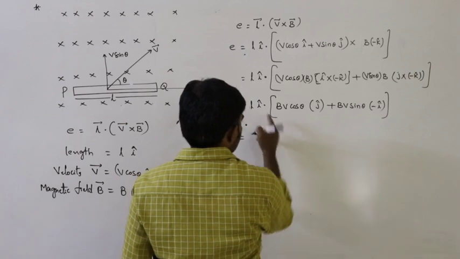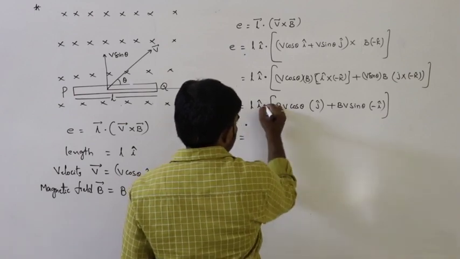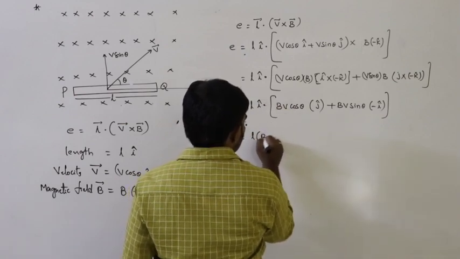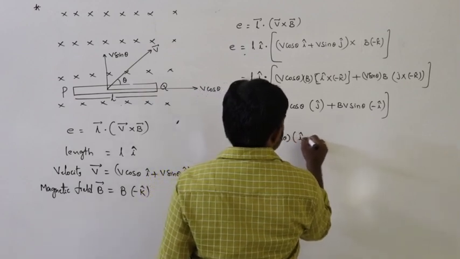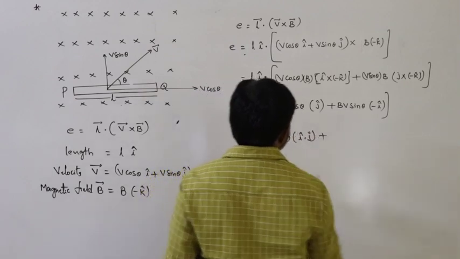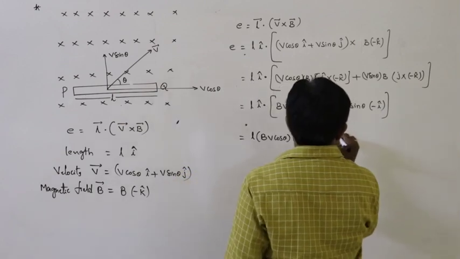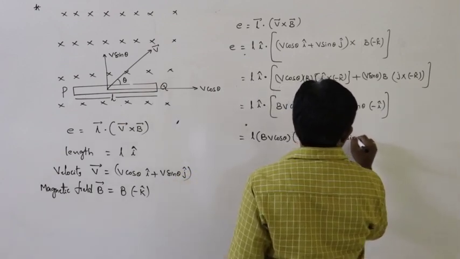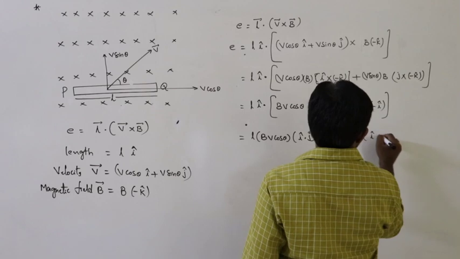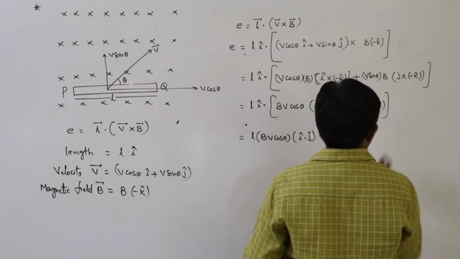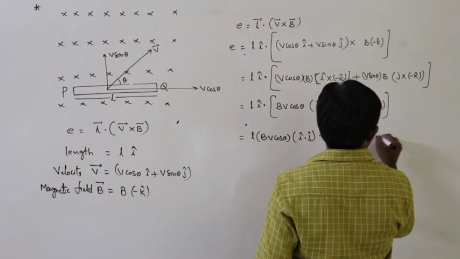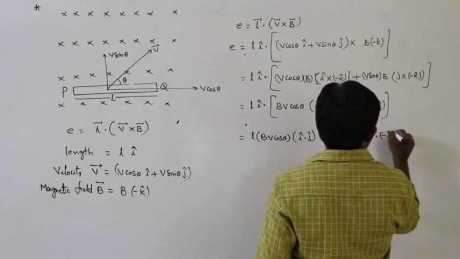So now multiply with this at dot product, L into BV cos theta into i bar dot j bar plus L into BV sin theta into i bar dot minus i bar.